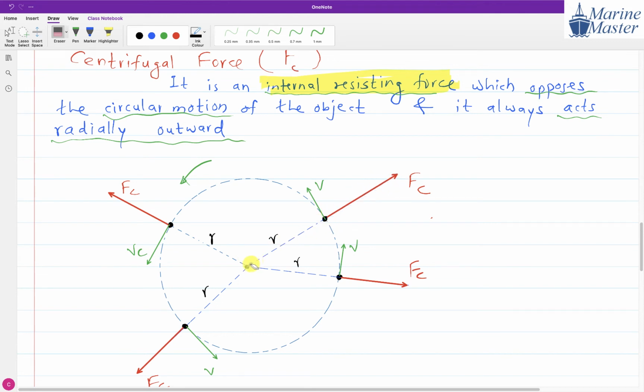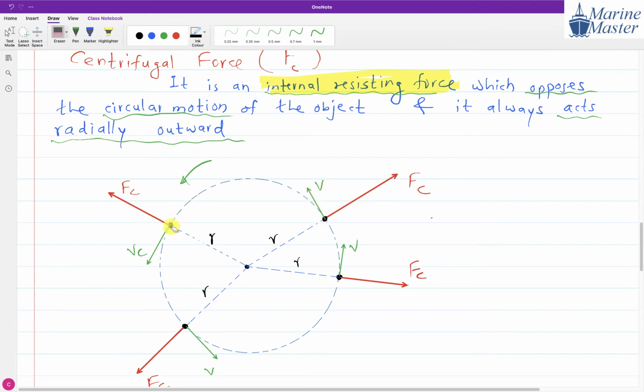Radially outward. Means if you draw one dotted line from here, in this way, how will centrifugal force act? Radially outward. And always remember, suppose the object is at this position, then velocity is what? Always tangent to the path. Velocity is always tangent to the path.